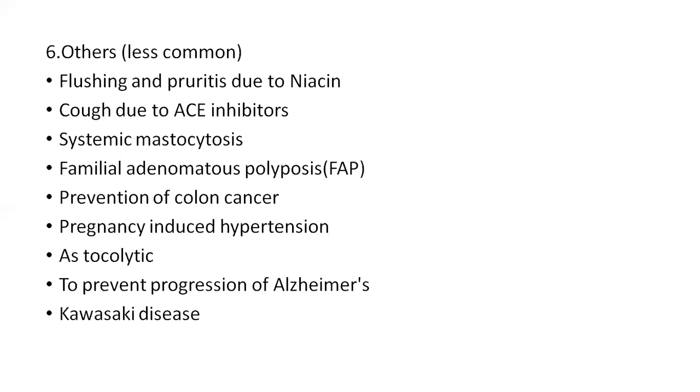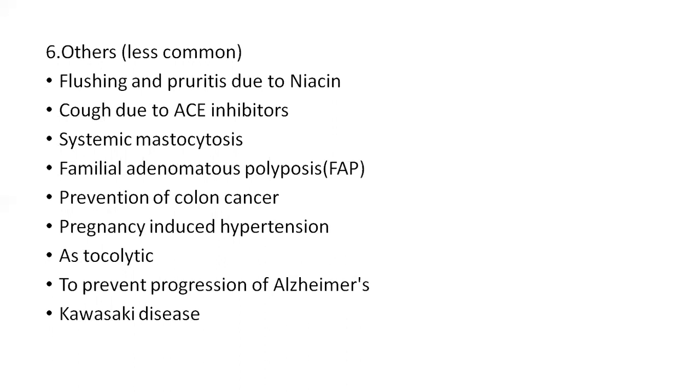And other uses are, it is used for flushing and pruritus due to niacin. Niacin causes the release of prostaglandins in the skin. So aspirin will inhibit the prostaglandins released by the skin and is used for the flushing and pruritus due to niacin.